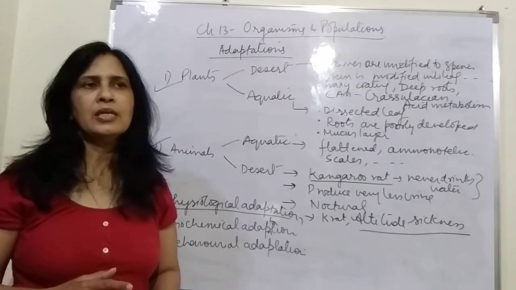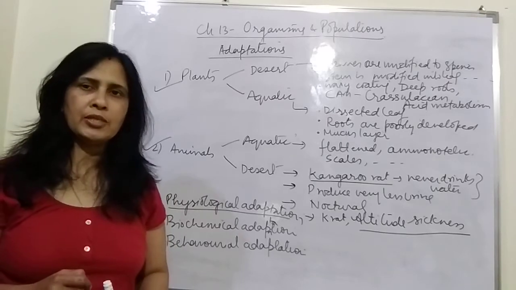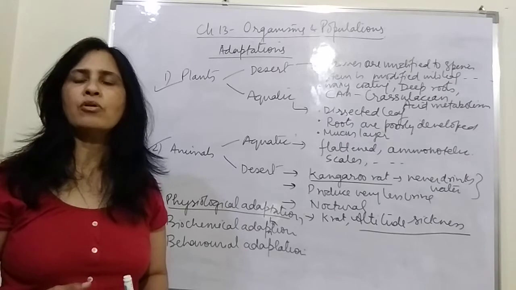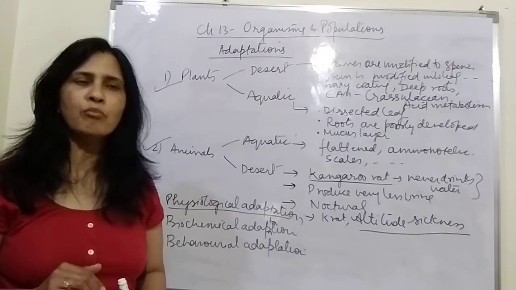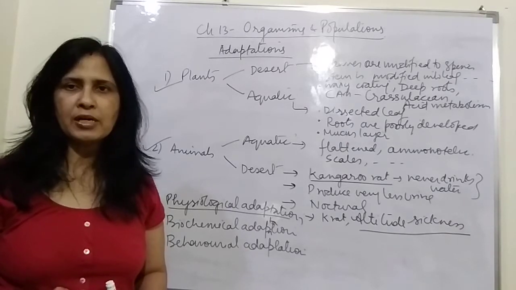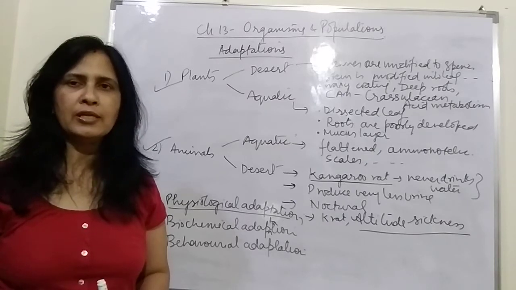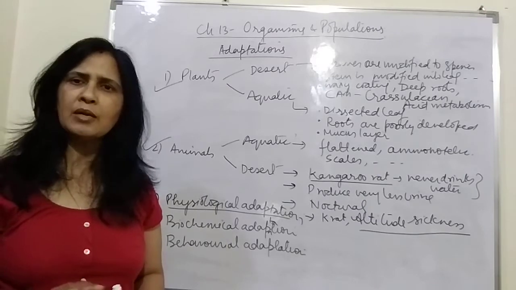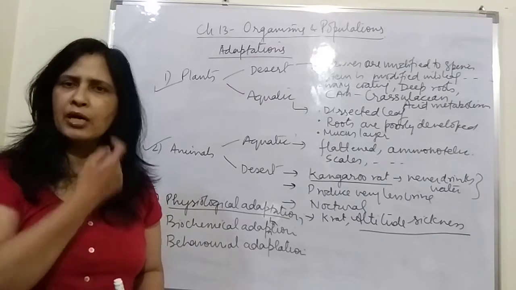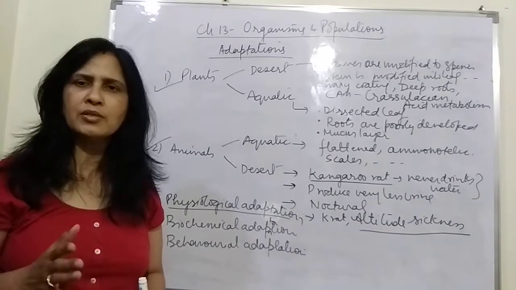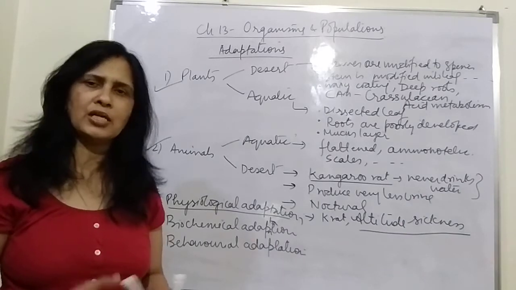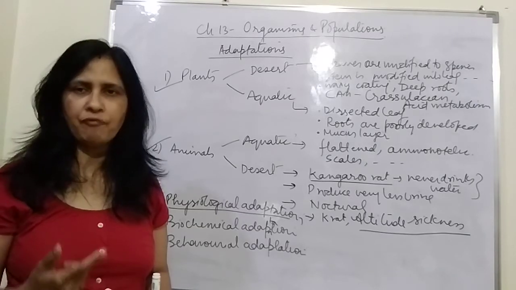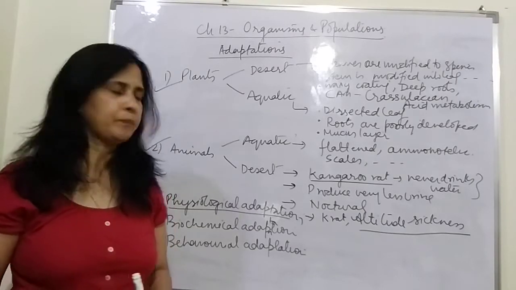Then what our body does, our body starts producing more RBCs. So when more RBCs are produced, they will be able to send more oxygen to our body parts. But that takes time, around 2 to 3 days. So within that 2 to 3 days, that altitude sickness goes away and a person starts feeling normal, and when they come back to the plains, their body reverts back to the same situation as we had earlier. So that is a physiological adaptation which we face when we go to a different environment.